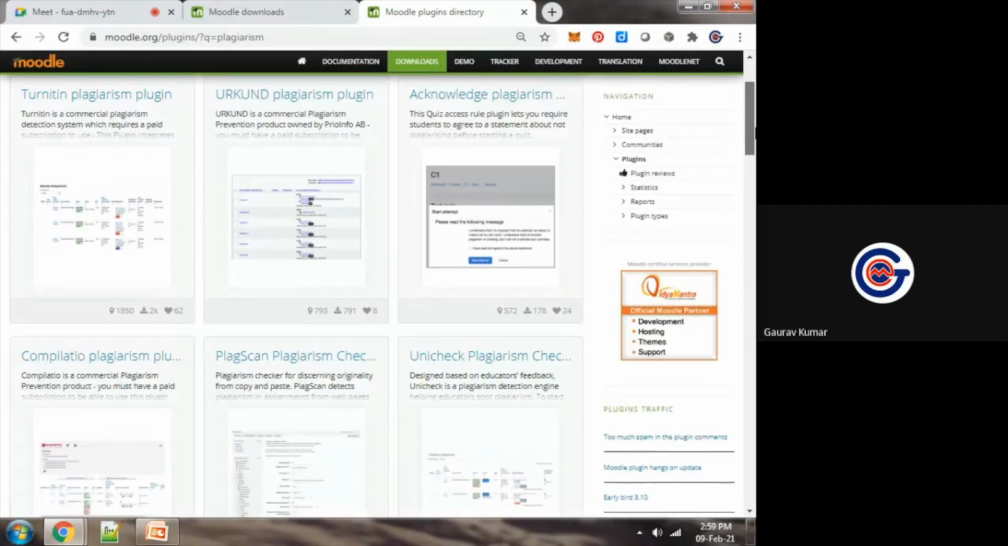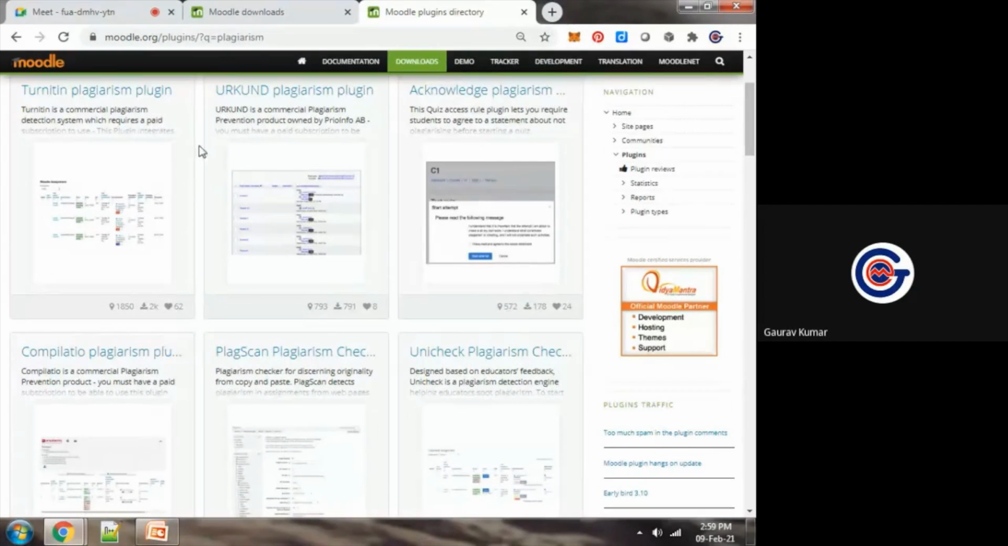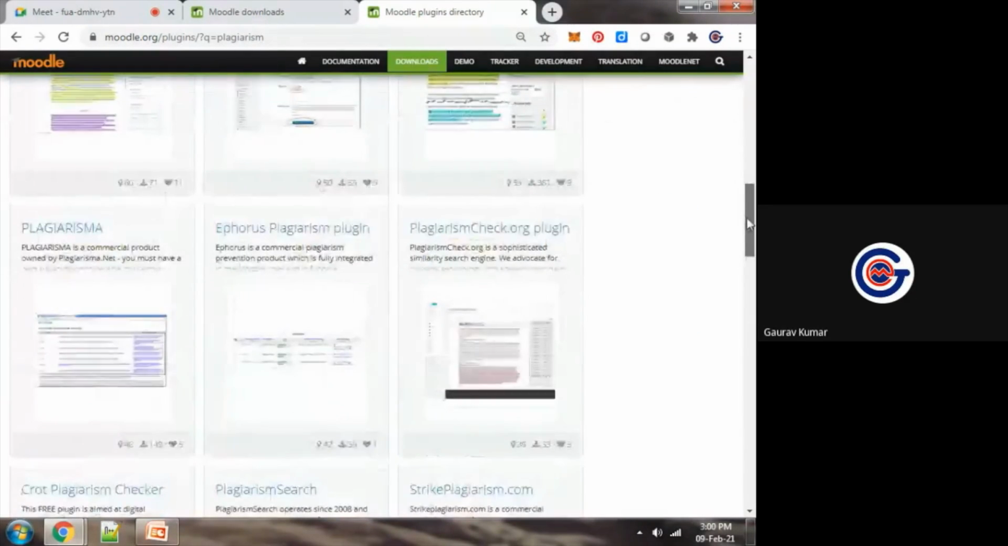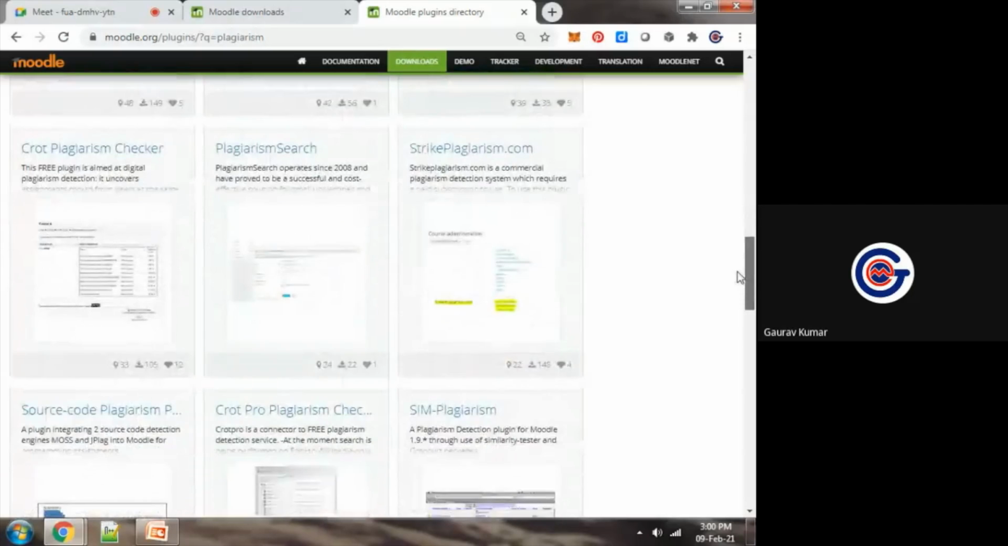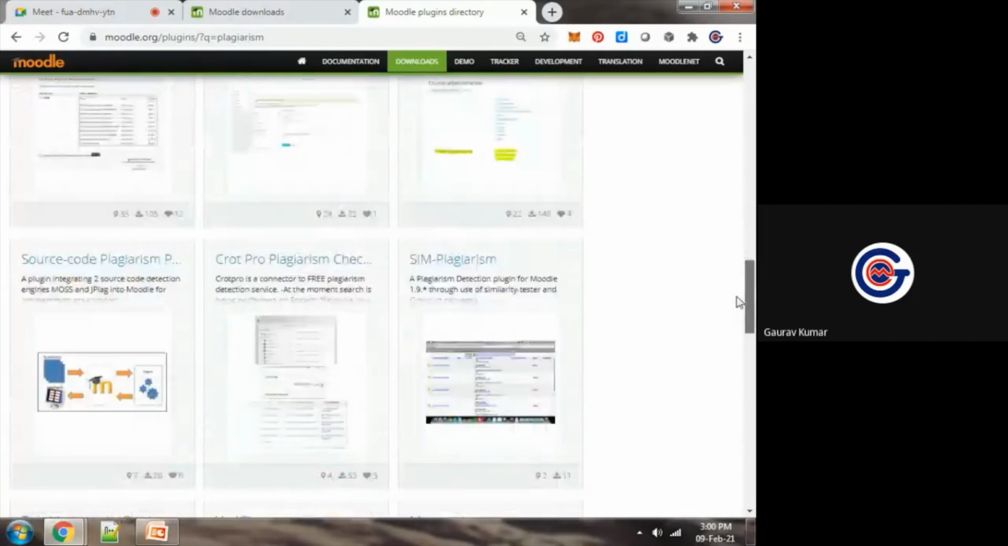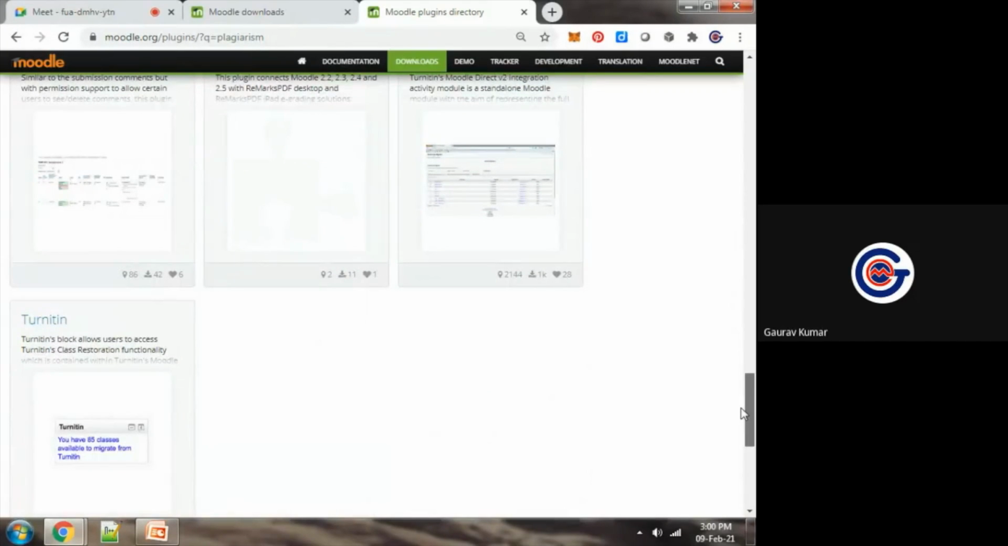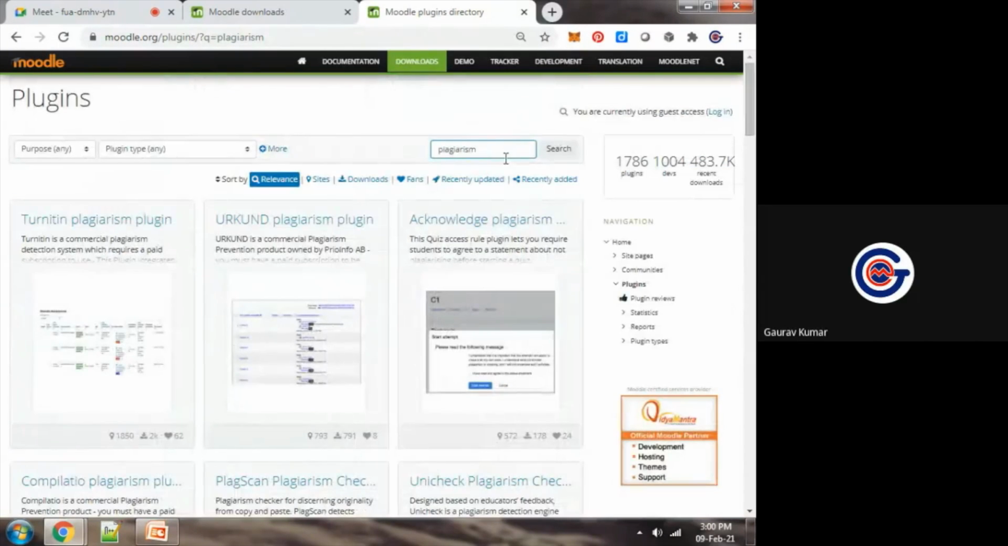And beyond these, suppose you are not having an Urkund or Turnitin subscription, you can use many free platforms like Unplag, CopyCheck, SafeAssign, PlagScan, Plagiarisma, Prot plagiarism checker, so many things. So you can see how much flexibility there is in this platform.